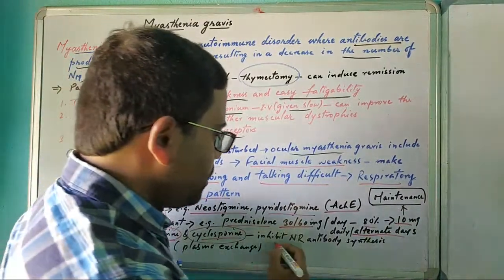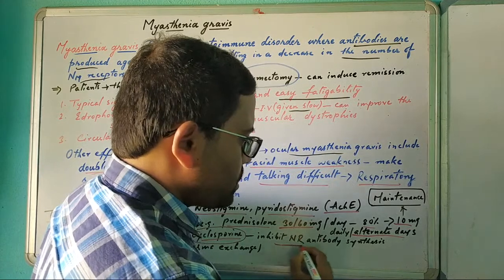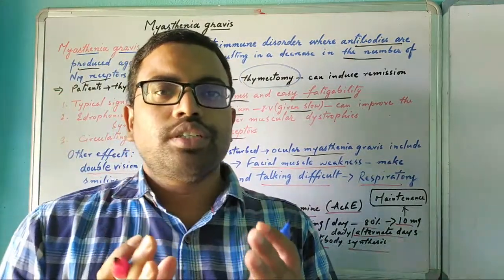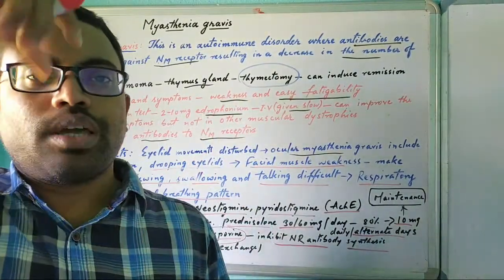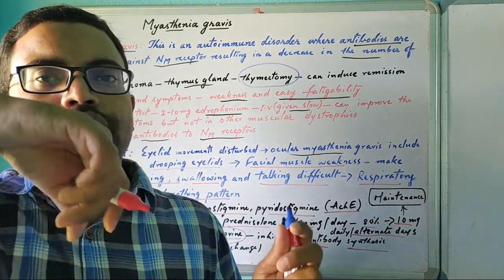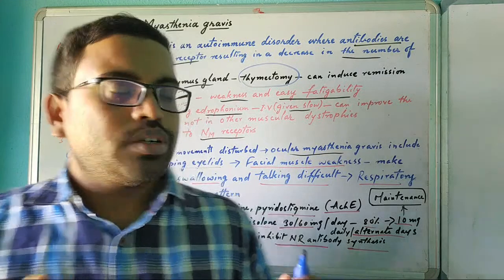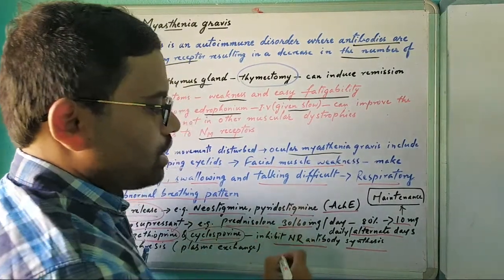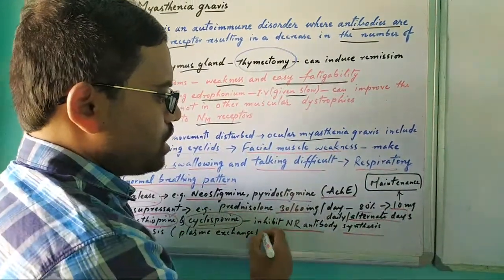These drugs inhibit nicotinic receptor antibody synthesis. The antibodies produced by our immune system bind to the nicotinic receptor, decreasing the action of acetylcholine. So these drugs inhibit that nicotinic receptor antibody synthesis.